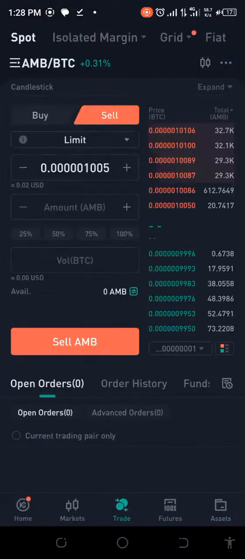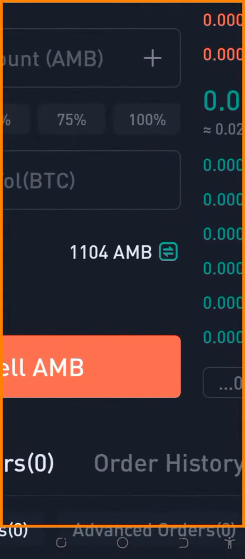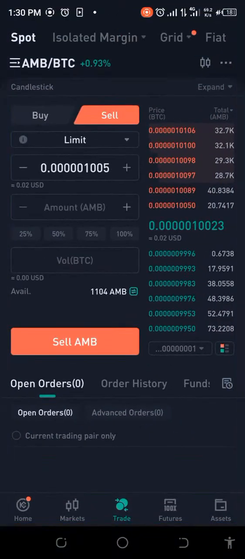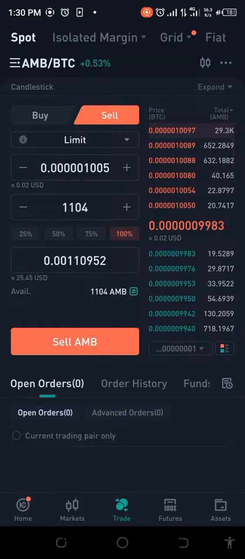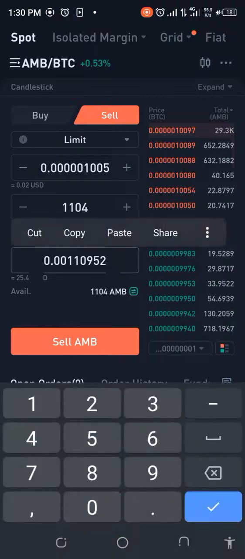So let's get back and see that this works for us. Okay, so see what is happening here. Okay, so what we have here now is we've got the 1104. So what we're going to do is we're going to check this in two parts. So AMB BTC, we can actually do everything here and get it sold. So what we have is this amount. I would like to check how much that will give us.